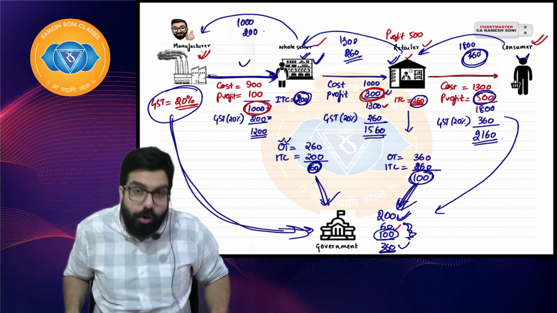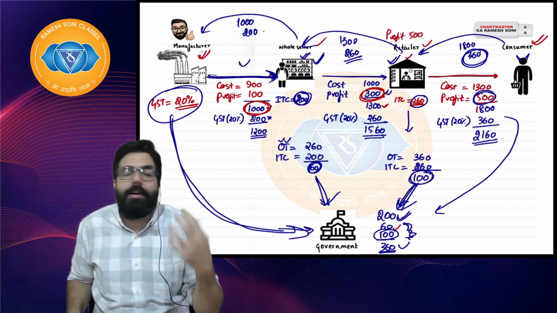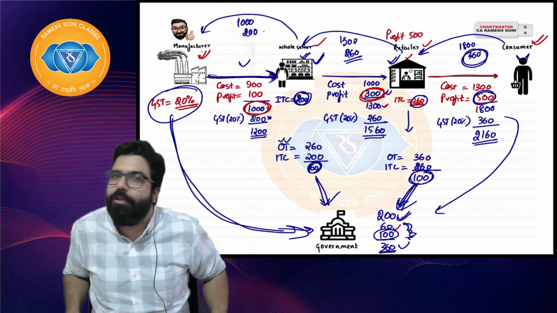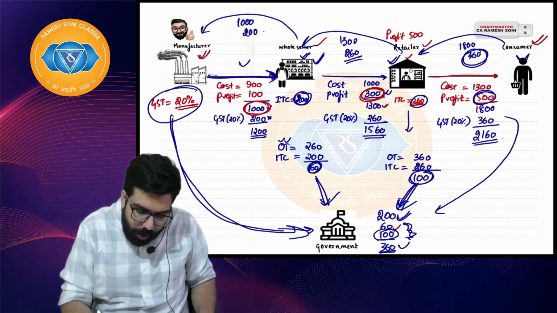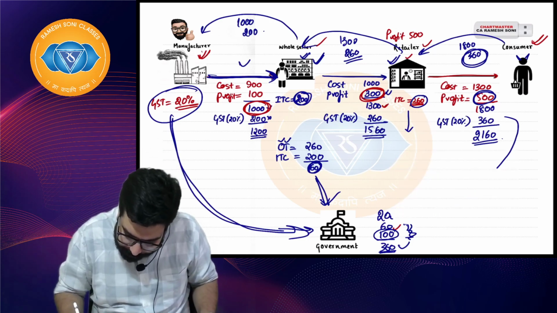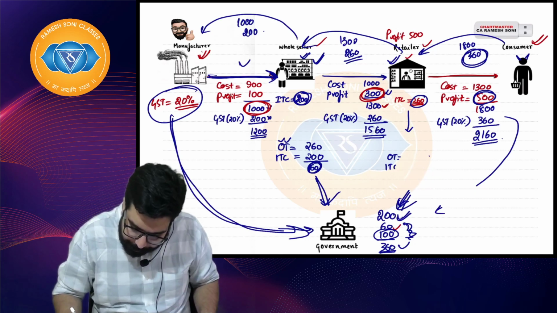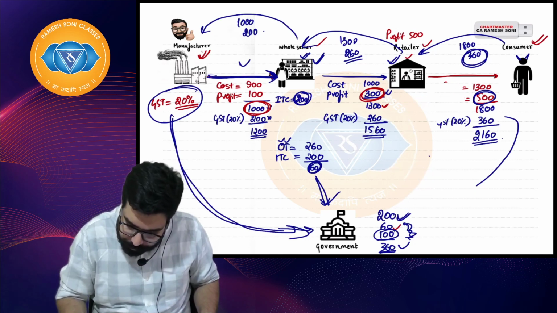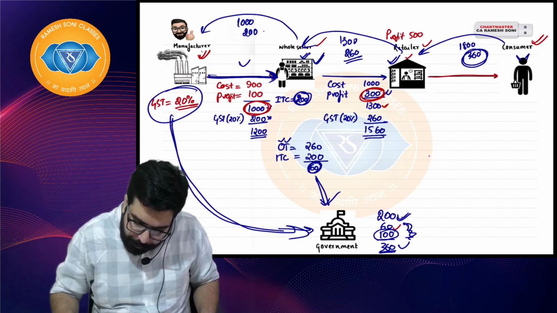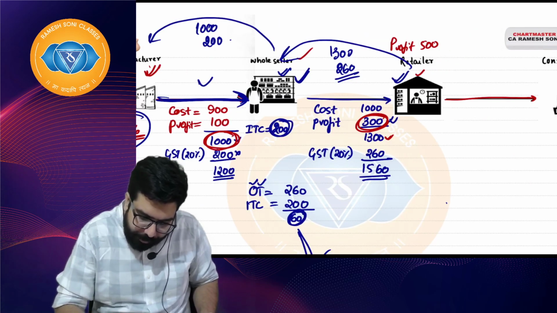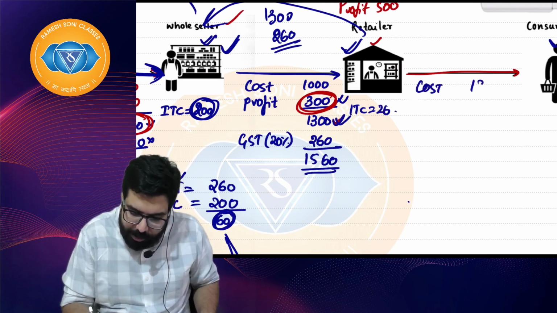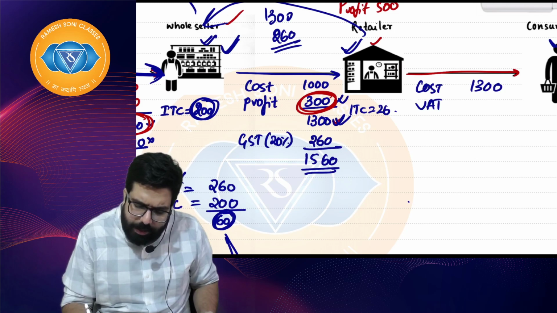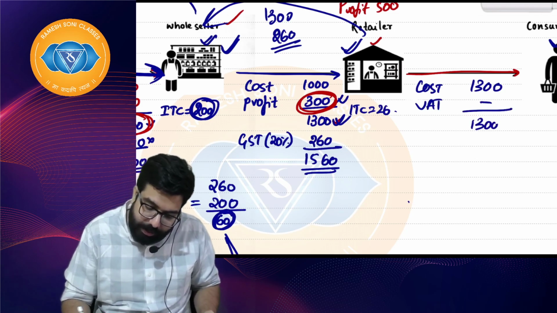Supposingly there is no value addition. No value addition means no profit. If no value addition is done, the government will also not get any tax. If I am selling one goods, 100 rupees I bought. Okay, for an example, I will tell you here. In the same example, this guy, input tax rate is 260. He has purchased for 1300, cost is 1300. He saw that the market is down, he didn't do any value addition, 1300.